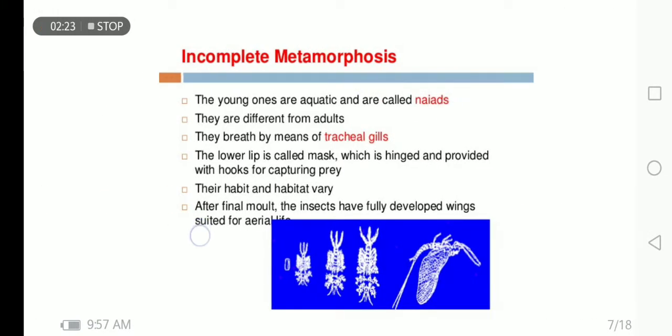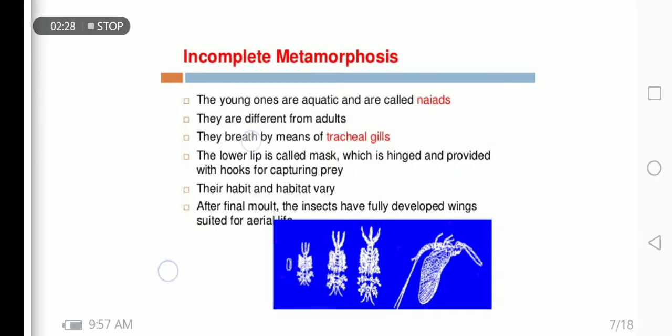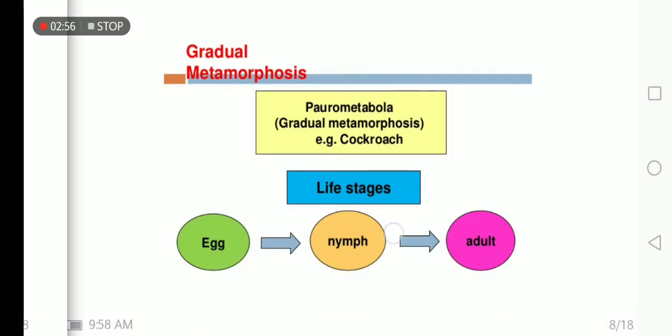In incomplete metamorphosis, young ones are mostly aquatic and called naiads. They are different from the adults. They breathe by means of the tracheal gills. Definitely, they live in water, so in water a tracheal system is not working properly. So, they have gills for gaseous exchange. The lower lip is called the mask, which is hinged and provided with hooks for capturing prey. Their habit and habitat vary. After final molt, the insects have fully developed wings suitable for aerial life.